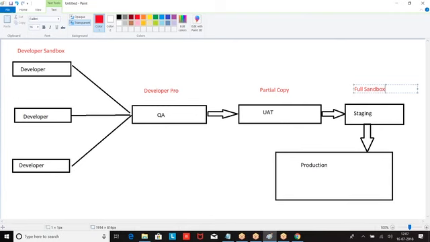So this is all about environments. People have production, developers environment, and testers environment. Developers environment is developer sandbox and developer pro. Testers environment is partial copy and full copy, right? Full sandbox. Anyone has any queries on this now?